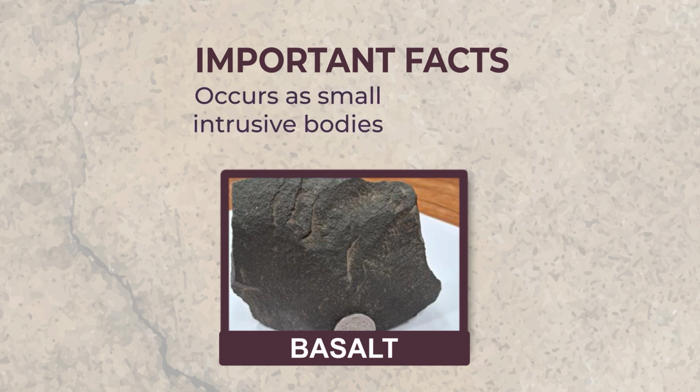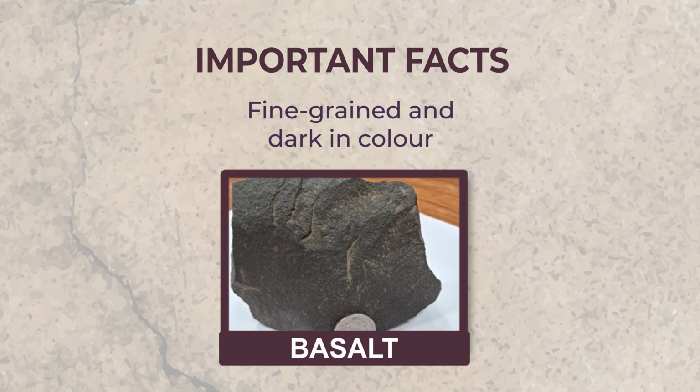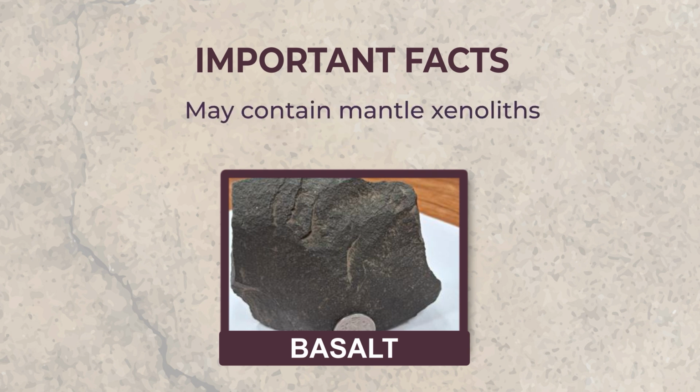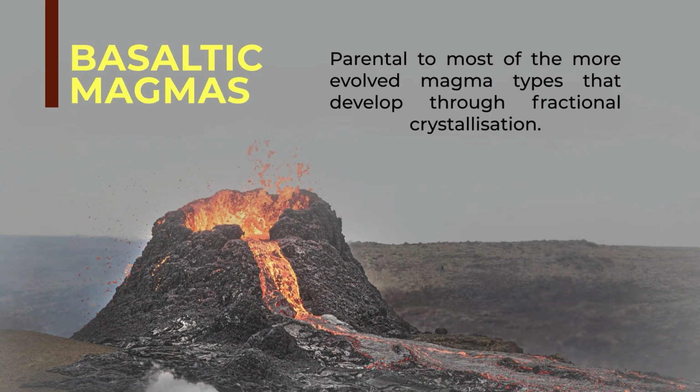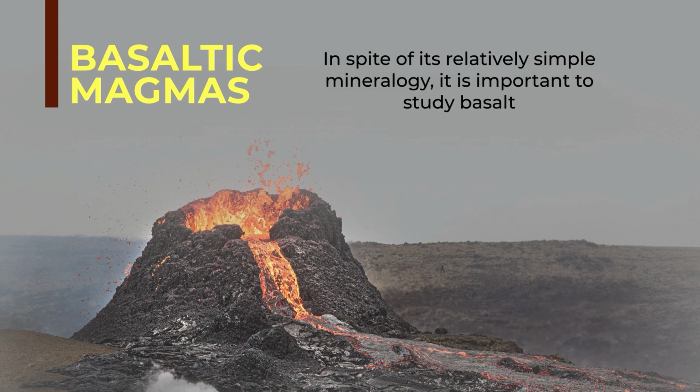It occurs as small intrusive bodies like dikes and sills. It is fine grained and dark in color. The color is because of the dark colored minerals, iron-magnesium bearing augite, pyroxenes and olivine. And it may also contain mantles and olites. Basaltic magma is parental to most of the more evolved magma types that develop through fractional crystallization. In spite of its relatively simple mineralogy, it is important to study basalt.